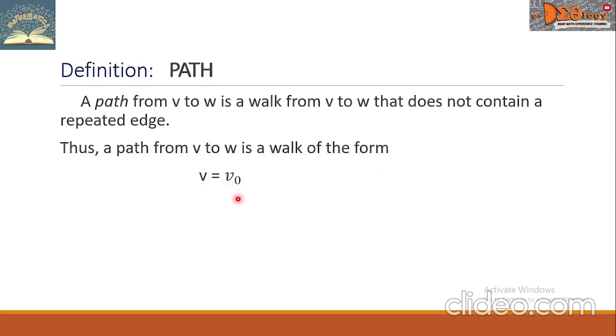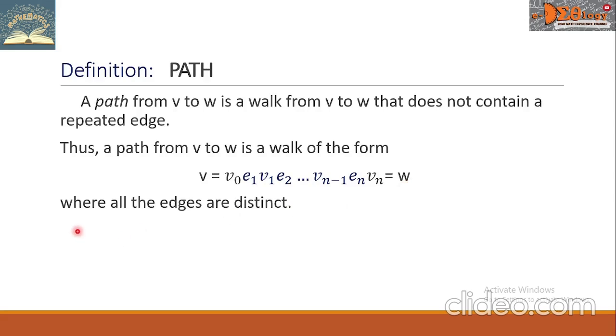This V sub 0 is followed by E sub 1, then V sub 1, E sub 2, up to V sub n minus 1, then E sub n, the last vertex V sub n. This V sub n is the W, where all the edges are distinct.